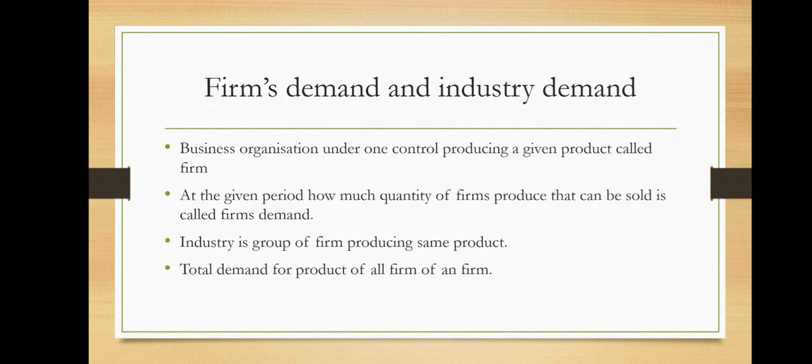Okay, the next one is firm's demand. Firms means the individual company who produce the goods. One company, one production unit is called a firm. The business organization under one control producing the given product is called a firm, right? Means when you consider one production unit, then you call it a firm. At a given period, how much quantity the firm produces that can be sold, it is called the firm's demand. Get it? What is the firm's demand?